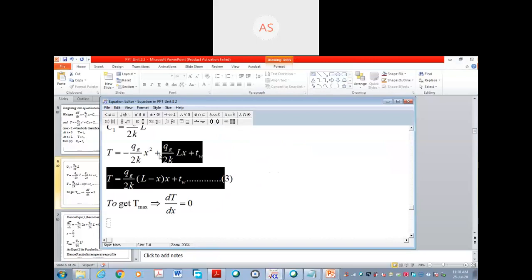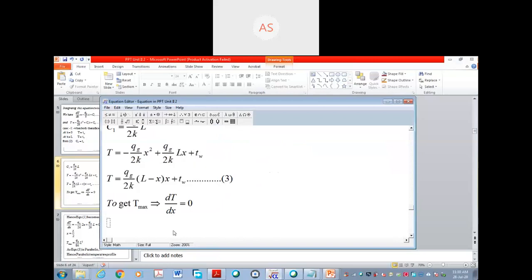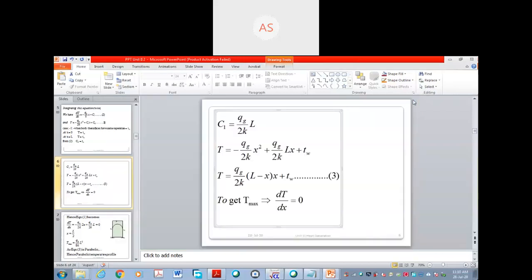If you want to take the derivative of this term for finding dt by dx, I want to find this dt by dx, then I will take the derivative of this term. This is dt by dx, this is 0 because it is a constant term. qg by 2k l, d by dx of x, 1 will be there, and qg by 2k x square, derivative 2x will be there, hence that 2x has come there.